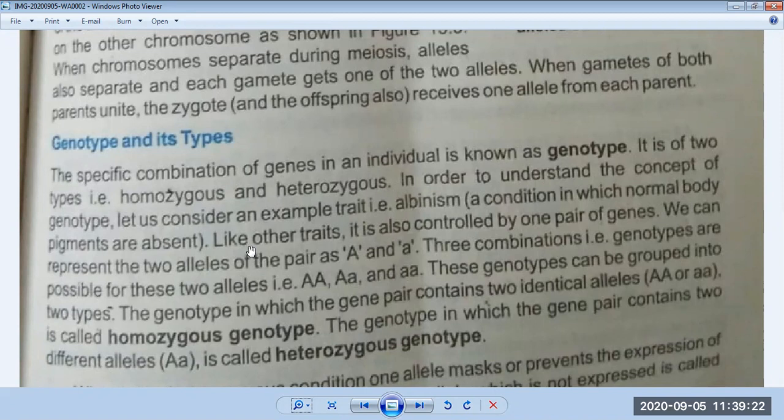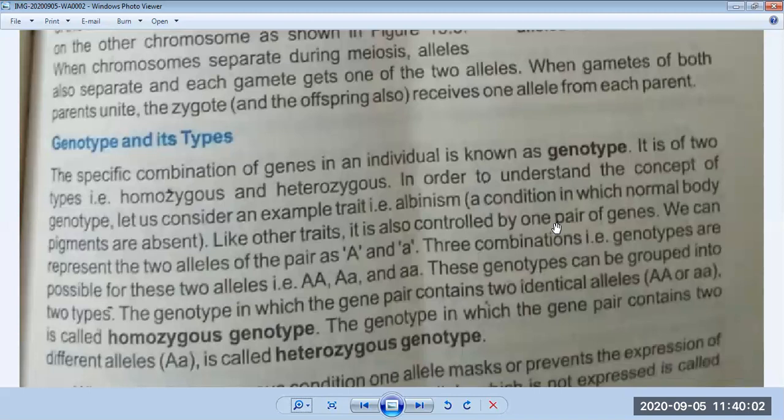Now we will discuss the trait of albinism. There are different traits transmitted from parents to children, like their height, their color, their complexion, their skin color, their intelligence. These all come into traits. So like other traits, albinism is also controlled by one pair of genes. As we discussed in the above paragraph, genes are bits of information on the chromosomes. Actually, the information is stored in genes.